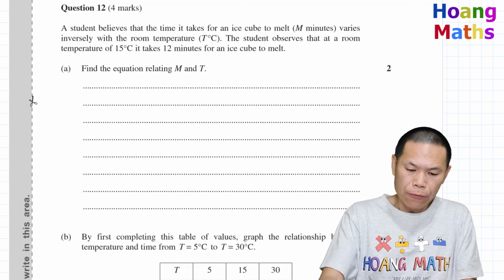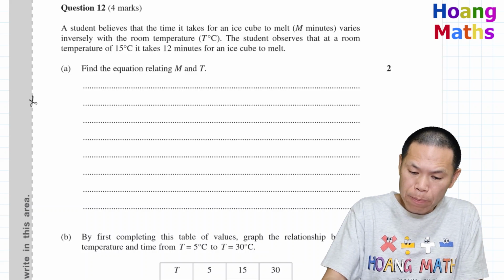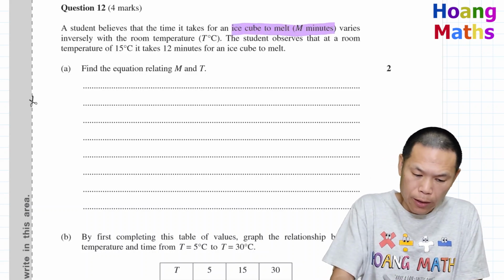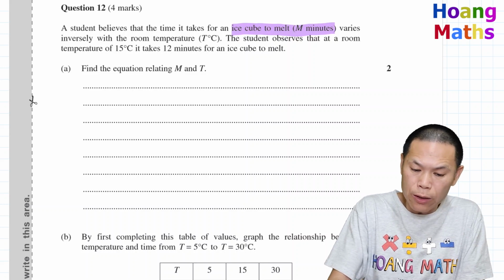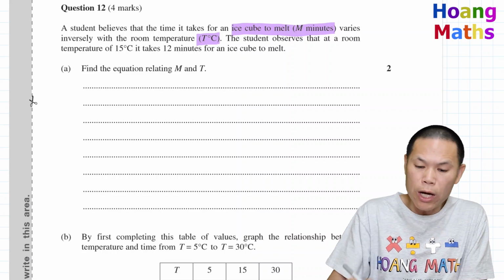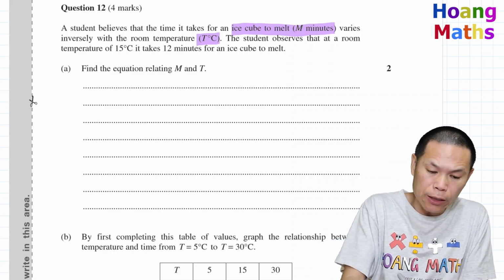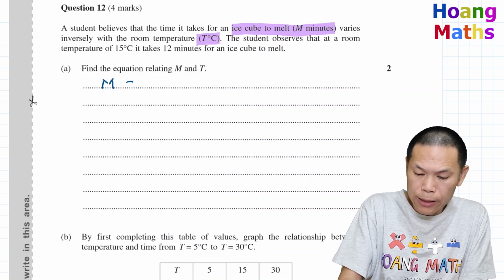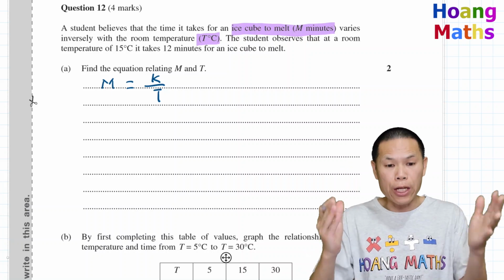Next one. First of all, we know that M, the ice melting time in minutes, varies inversely with the room temperature, that is T degrees Celsius. In other words, varying inversely means that M is equal to K over T. So that is the general rule.